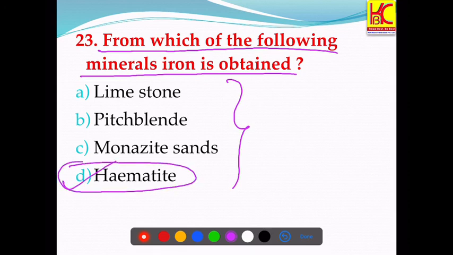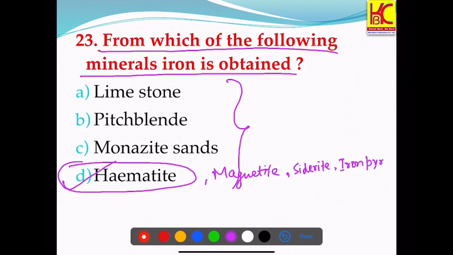The other ores are magnetite, siderite, iron pyrite, chalcopyrite, so all these are the iron ores.